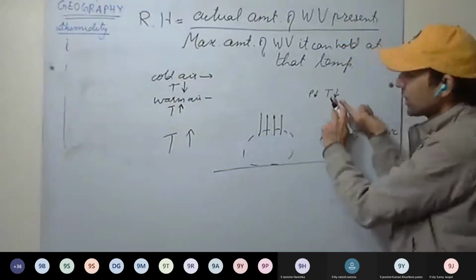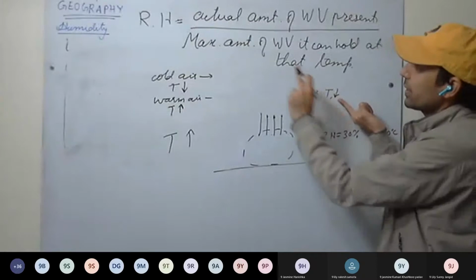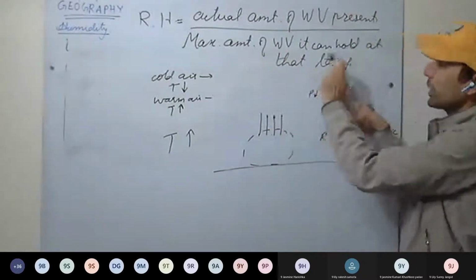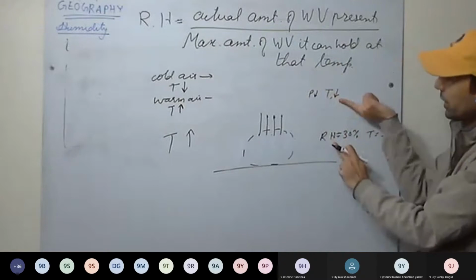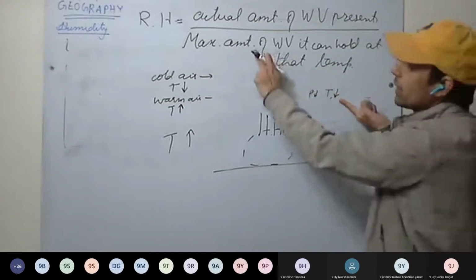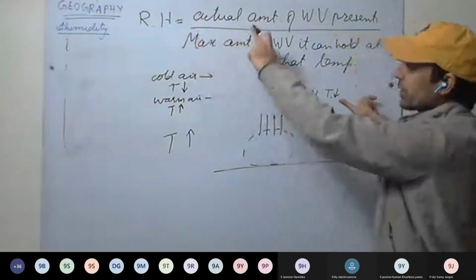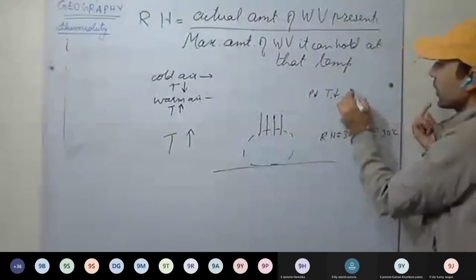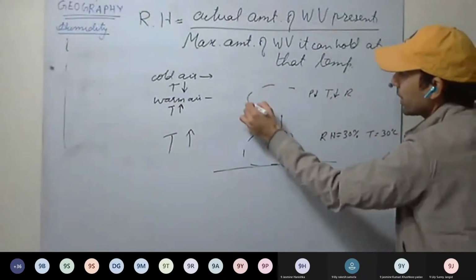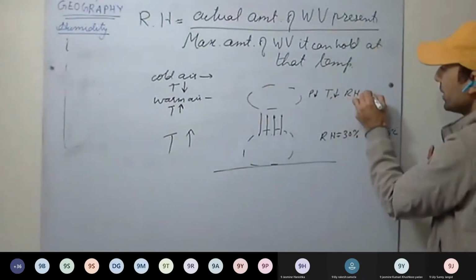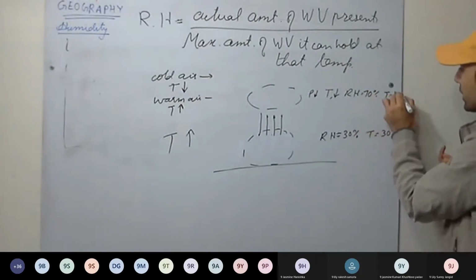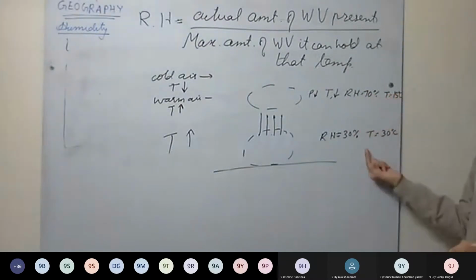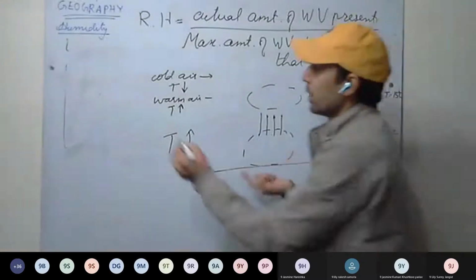Now as temperature decreases, the maximum amount of water vapor it can hold also decreases. So relative humidity increases. Denominator decreases, relative humidity increases. So here, for example, relative humidity at this time be 70%. Temperature take it as 15 degrees Celsius. Understood this one?